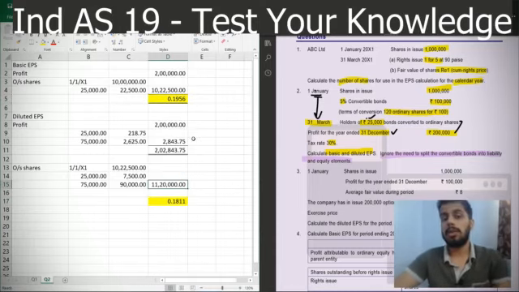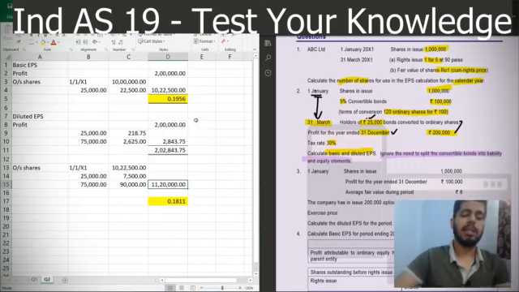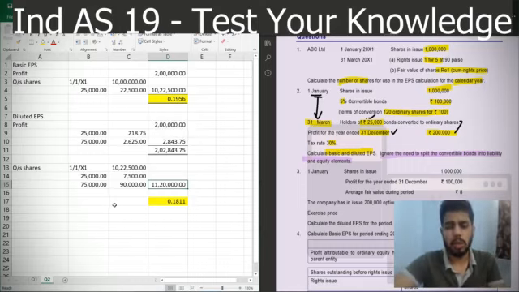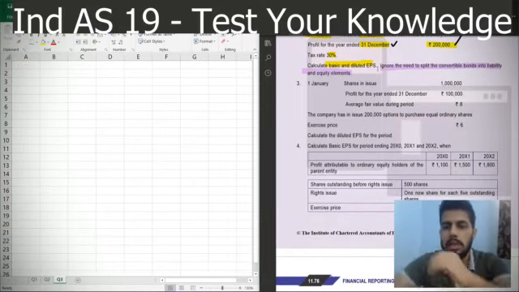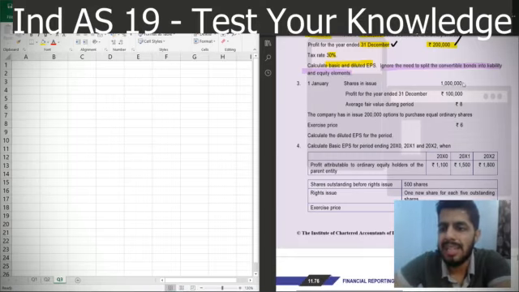I hope I tried to make it as clear as possible. So after that I'll move on to the next question, question 3. So question 3 is a Marwadi Buddhi question. What is happening in the question is, as on 1st January, there is 10 lakh shares outstanding and the profit for the year ended is 1 lakh rupees, right?